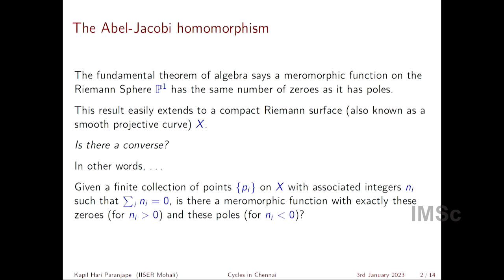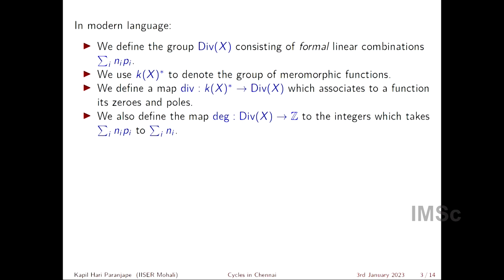Given a collection of points P_i on a compact Riemann surface, and associated integers n_i such that the sum of the n_i is 0, is there a meromorphic function with exactly these zeros and poles? For n_i bigger than 0, n_i is the order of the zero, and when n_i is negative, then minus n_i is the order of the pole. So the question we are asking ourselves is, when can we say that there is such a function? And this was answered by Abel and Jacobi.